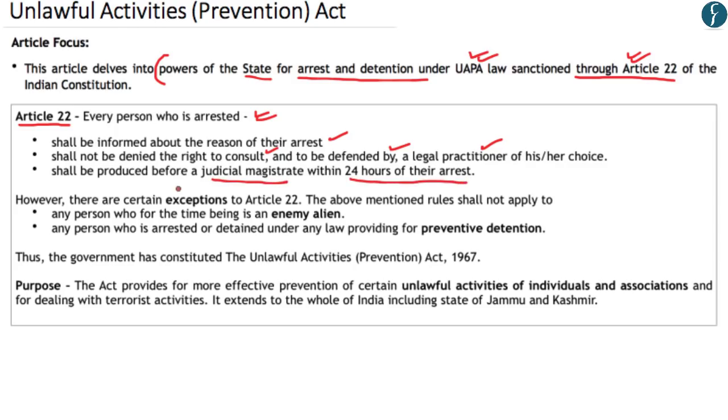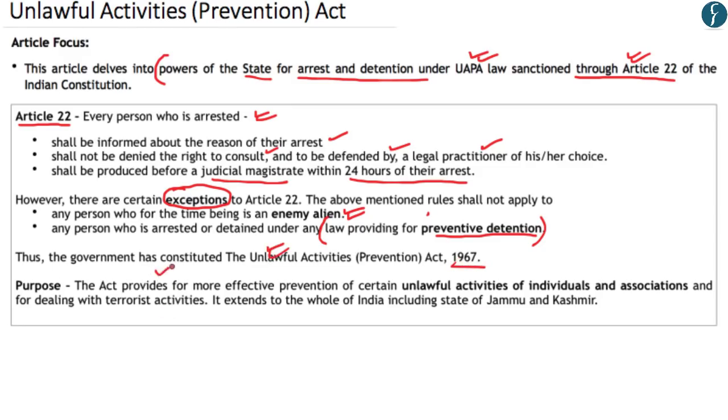However, there are various exceptions to Article 22, wherein Article 22 does not apply to a person who for the time being is an enemy alien, wherein that person is not a citizen of India or has been classified as an enemy alien. The second exception to Article 22 is that any person who is arrested or detained under any law providing for preventive detention, and therefore to give effect to a law providing for preventive detention, the Government of India constituted the Unlawful Activities Prevention Act of 1967.